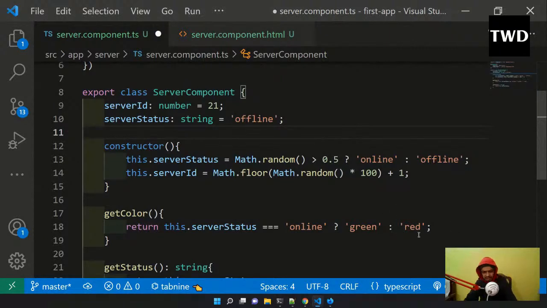So it is returning a color depending on the server status, whether online or offline, and online or offline I'm going to change based on Math.random.